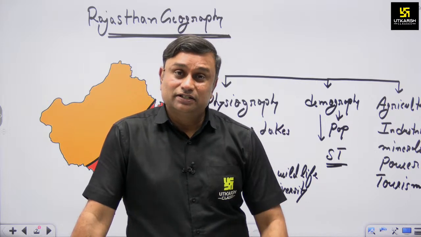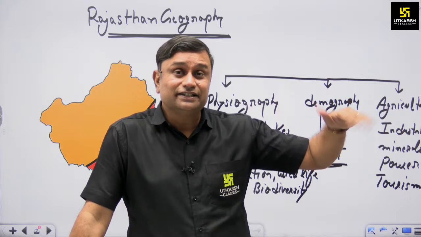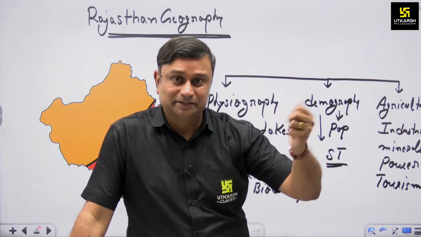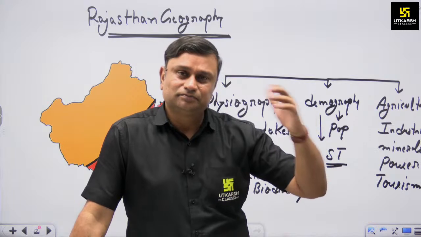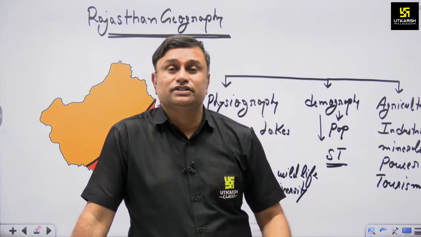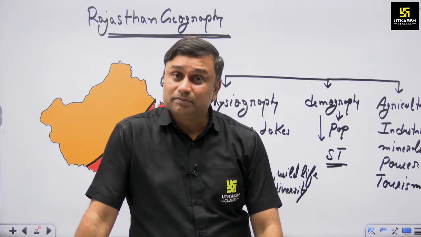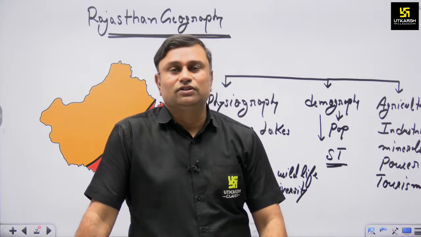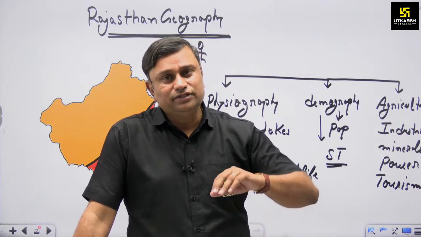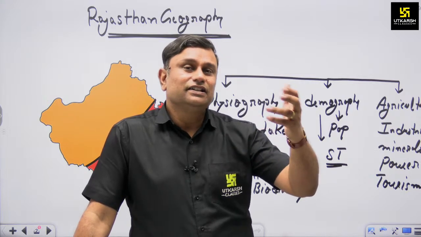But some people are not engaged in primary activities; they are engaged in secondary activities, meaning industries. There is another subsection of industries: small industries, cottage industries, major industries, and medium-size industries. We have to study all these things, because ultimately we have to govern the people who reside in our state.